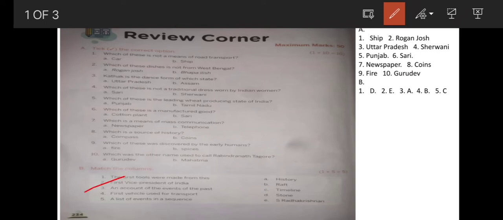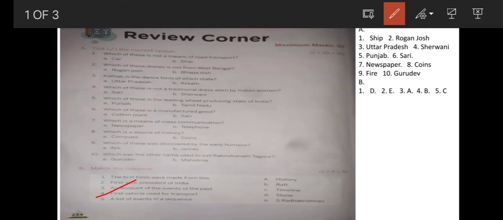2. First Vice President of India. It is E, Dr. S. Sarvepalli Radhakrishnan. Sarvepalli Radhakrishnan was the first Vice President of India. 3. An account of the events of the past. That is option A, history. It means that we get to know information about the past. The study of the past is called history. Any information about events that had happened in the past is called history.